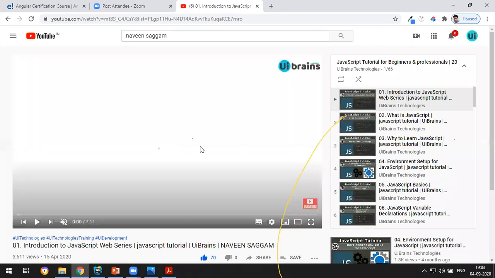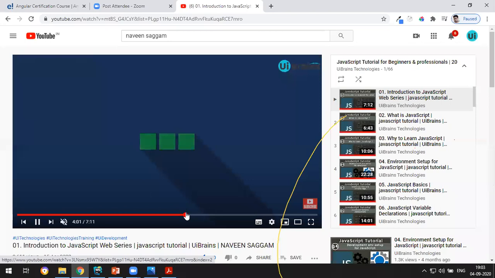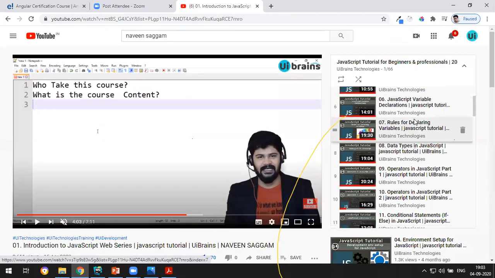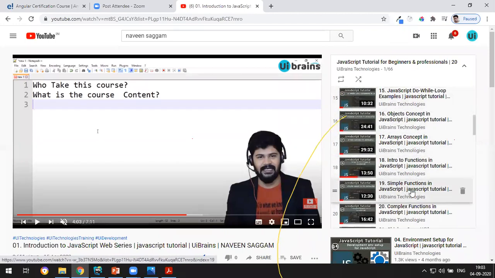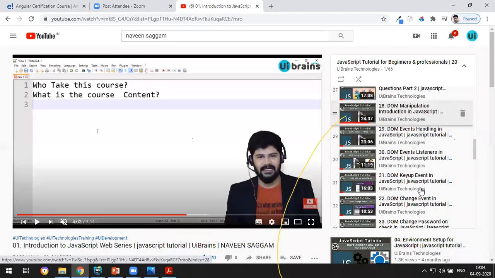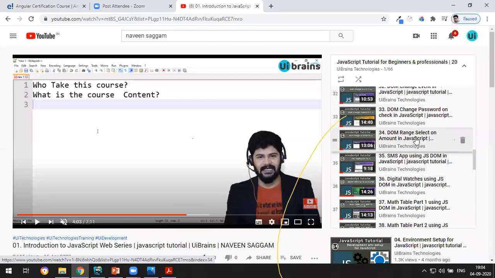In JavaScript, from the basics, what is JavaScript onwards, we'll start. From there: environment setup, rules, data types, operators, objects, everything, and even some DOM examples like I'll show you. I think event listeners, DOM, range selector, SMS app, digital watch.